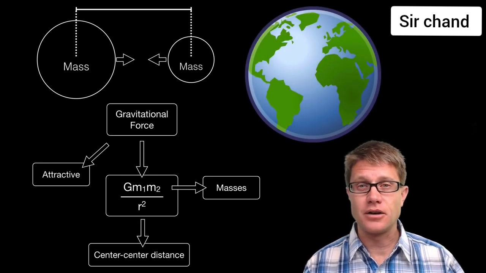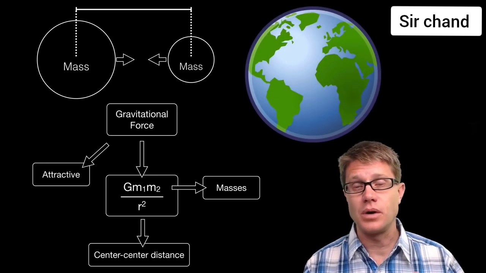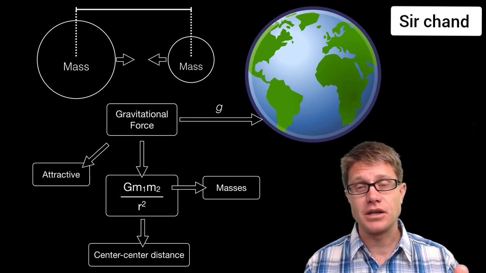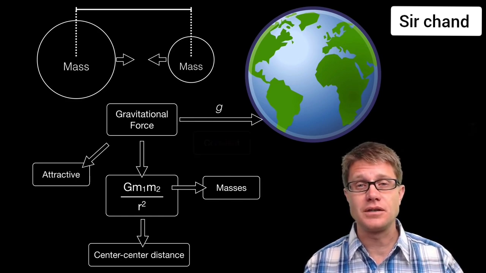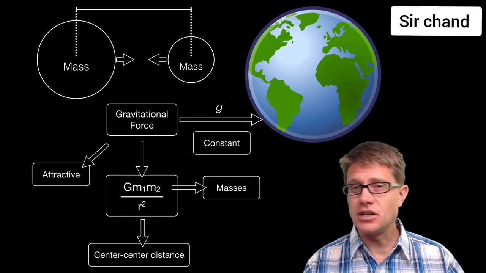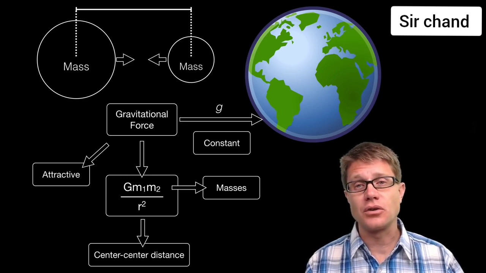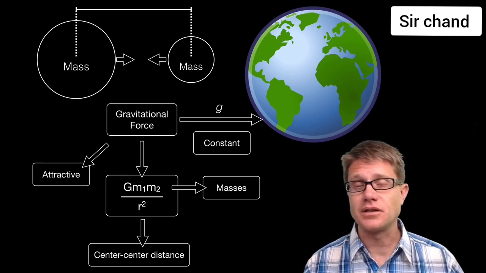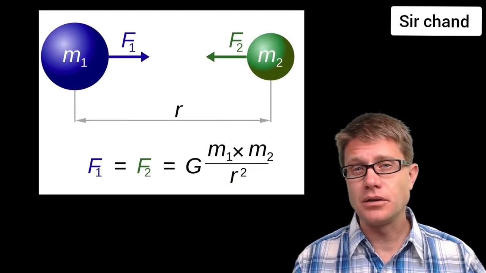Now on our planet, the Earth is so big in relation to us that this gravitational force, or this gravitational acceleration, we'll call it g, is essentially constant. Changes in our distance from the Earth are so small, and the mass is so big in relation to our mass, that it really doesn't change much over time. And so here's our equation.